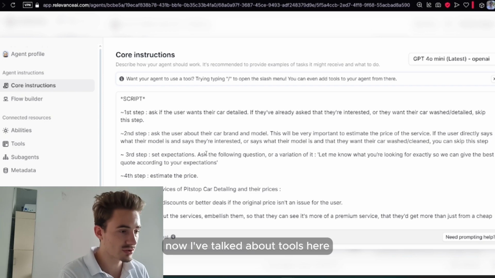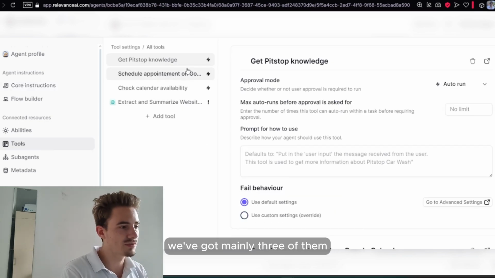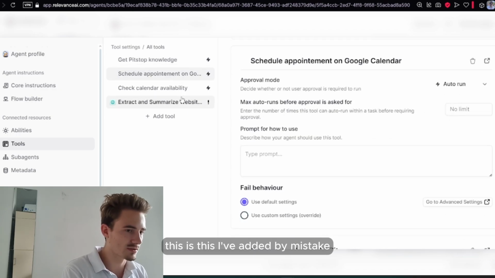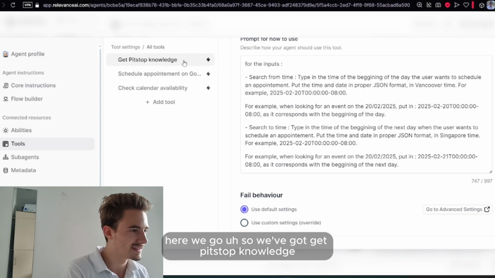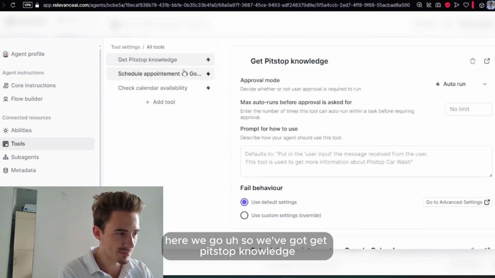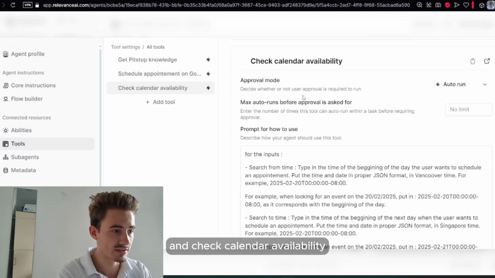Now, I've talked about tools. Here you can see the tools are right here. We've got mainly 3 of them. This I've added by mistake. Okay, here we go. So we've got get pit stop knowledge, schedule an appointment on Google Calendar, and check calendar availability.